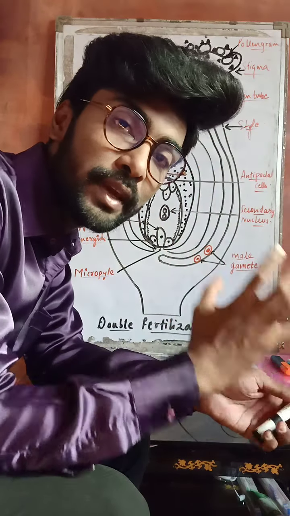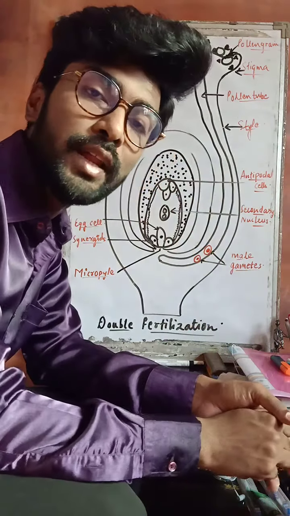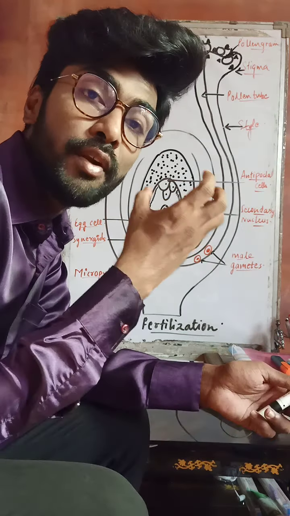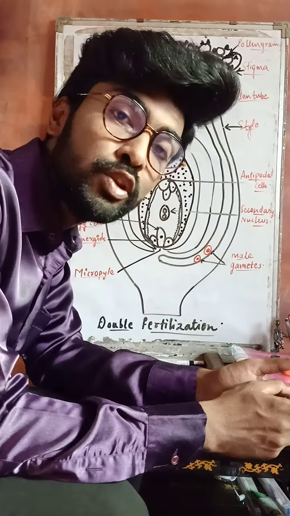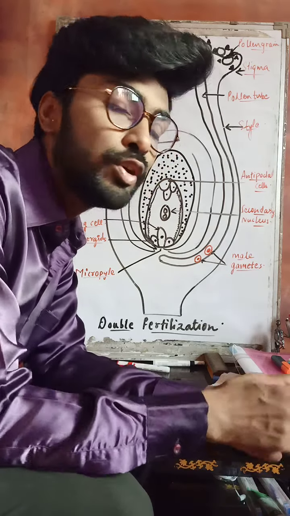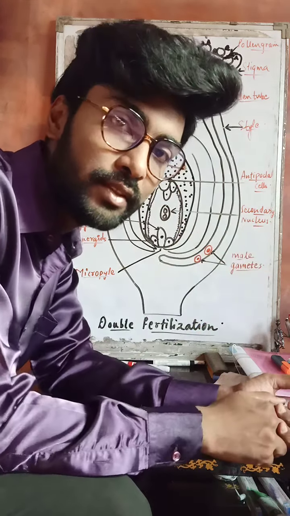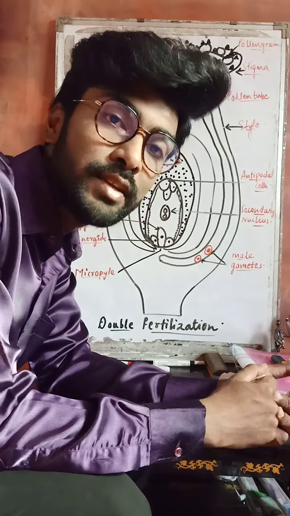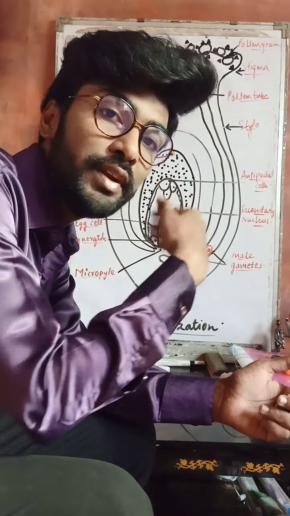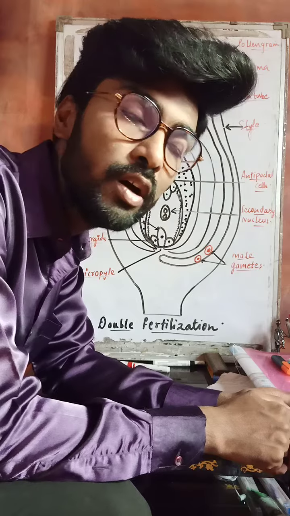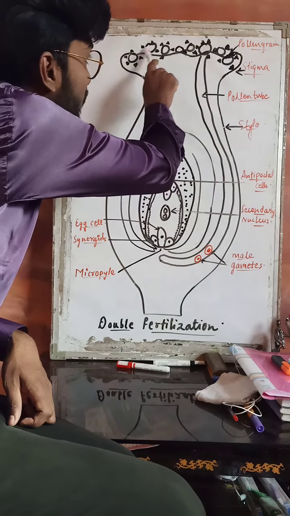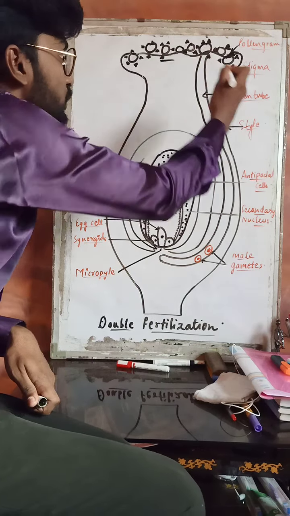Before starting with the mechanism, I would like to introduce one word, that is pollination. You know very well what pollination means. The transfer of pollen grain from the anther to the stigma of the respective flower is called pollination. Pollen grain is present inside the anther, and the female part is called the stigma. During pollination, the pollen grain from the anther gets transferred and deposited on the stigma of the flower.